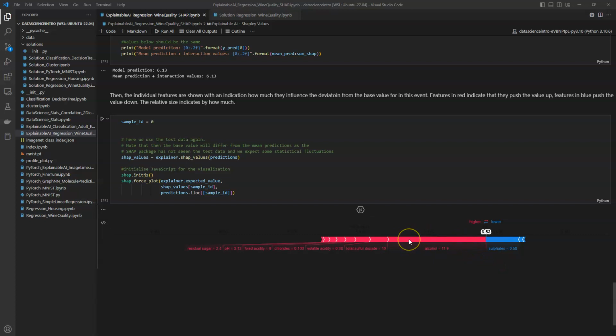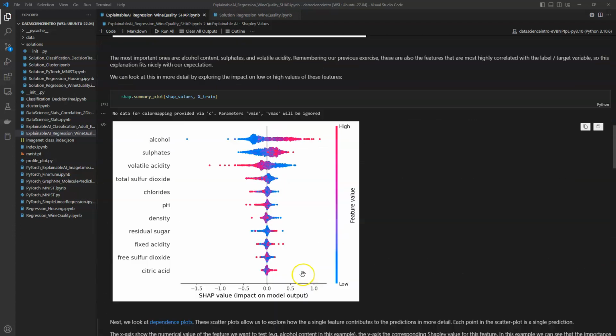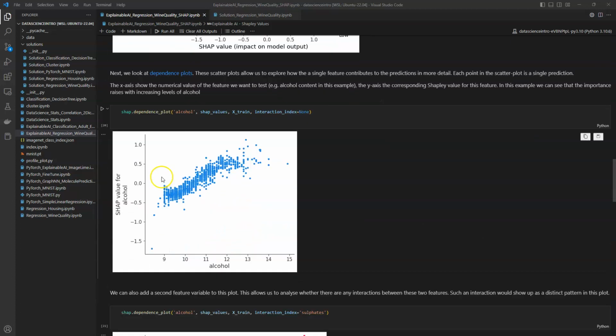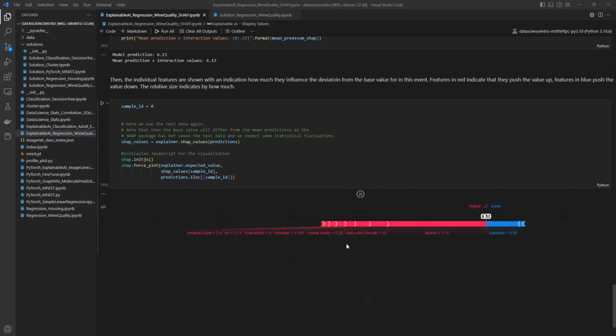Right, the alcohol, as we've seen, is the most important contributor. This is why, for example, here we have the largest fraction of it. The sulfates was the second most important variable, but this goes the other way around. And if we go back to our variables here, alcohol and sulfates were indeed the two most important variables, and their interaction then defines, as we can see here in this graph, how each individual prediction is pushed to the specific value based on the values of the specific features for the specific event.